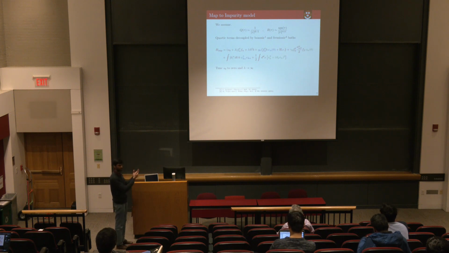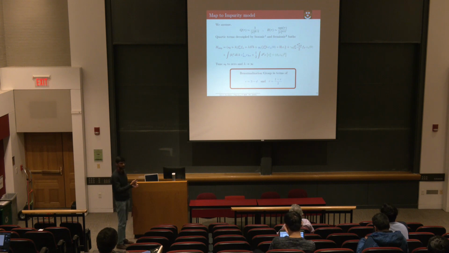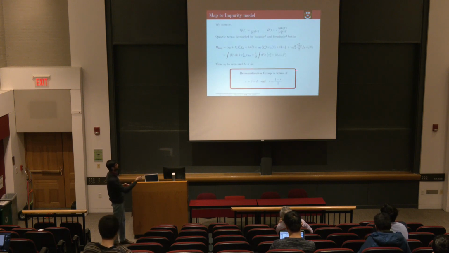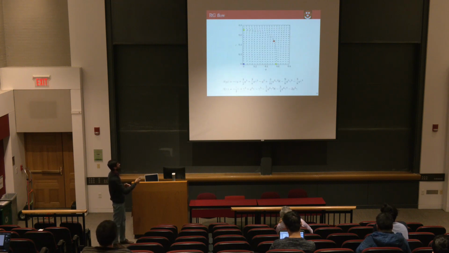Okay, so once we have formulated now our original problem into this impurity problem, we can do renormalization group now in terms of the small parameters epsilon and r bar. So epsilon is related to this exponent where the parameter d comes, and r bar is this exponent, this value r, which comes in this exponent. Now we can use the usual tricks of renormalization group, and what we find is that in the G and gamma, so G and gamma are basically the couplings of the fermionic and bosonic bath coupling to the spin and electron operators. And what we find is that in the RG flow of this G and gamma plane, there is a stable non-trivial fixed point.